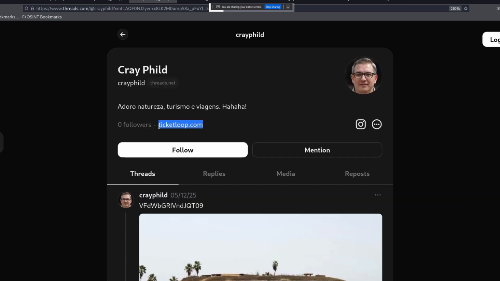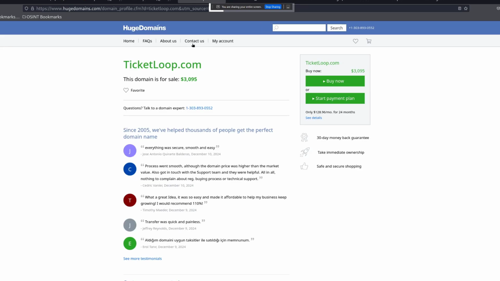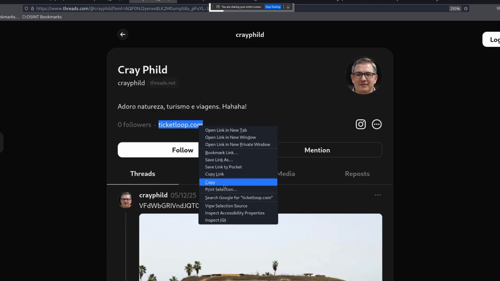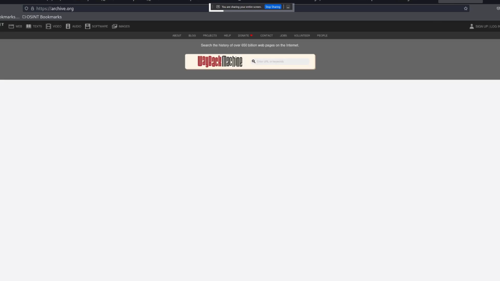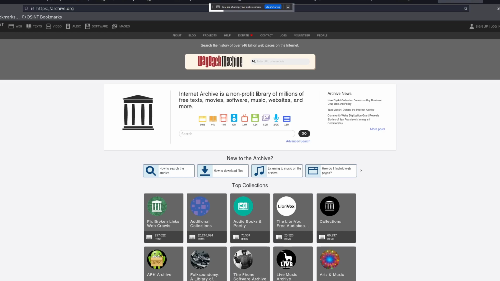The second thing that we have is this website. So let's visit it. And we can see that it's not available anymore, but we can copy it and search for it in archive.org. Now, archive.org is a huge database of archived files, media, and websites.